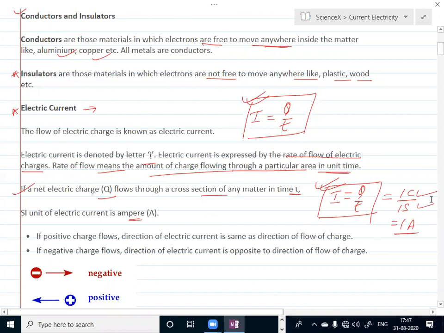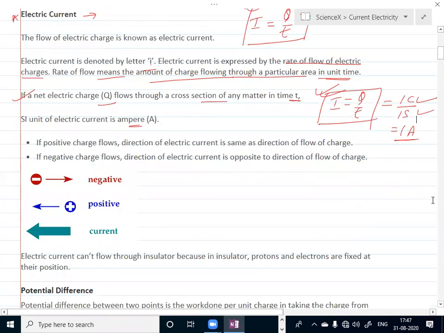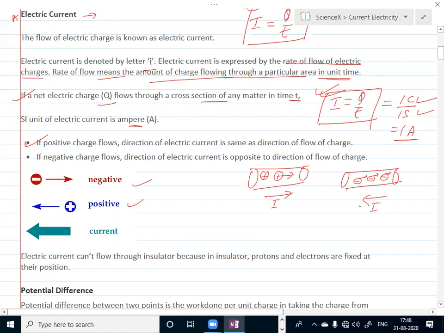Is it clear? Here you can see a representation: negative charge is minus, positive charge is plus. If the positive charge flows, the direction of electric current is the same as the direction of flow of charge. Suppose in a conductor positive charge is flowing in this direction, so the direction of current will also be in the same direction. In the other example, negative charge is moving towards the right side, so current will be produced opposite to the flow of negative charge.